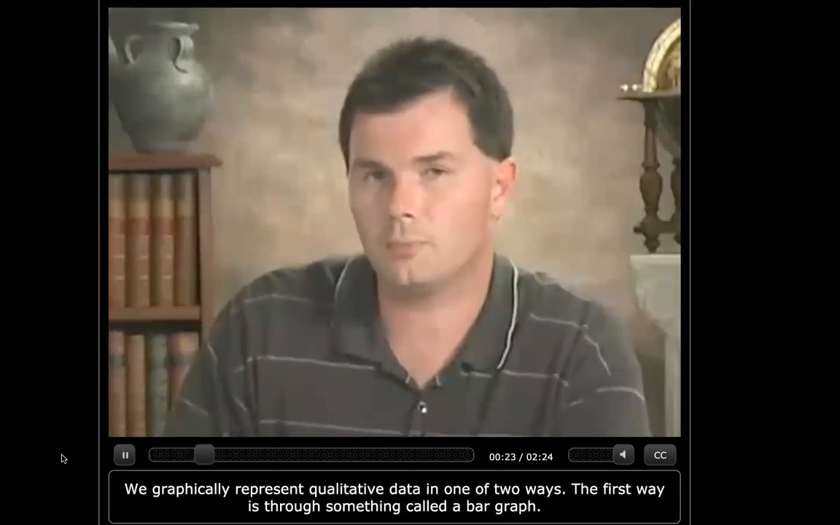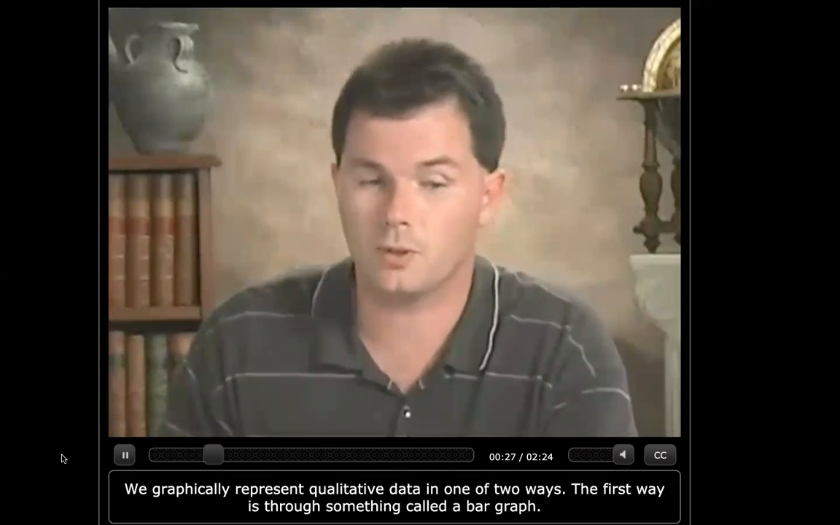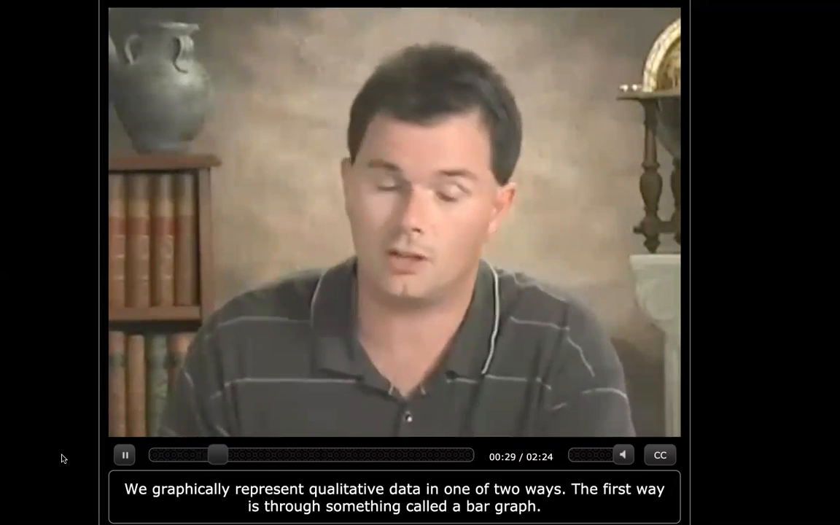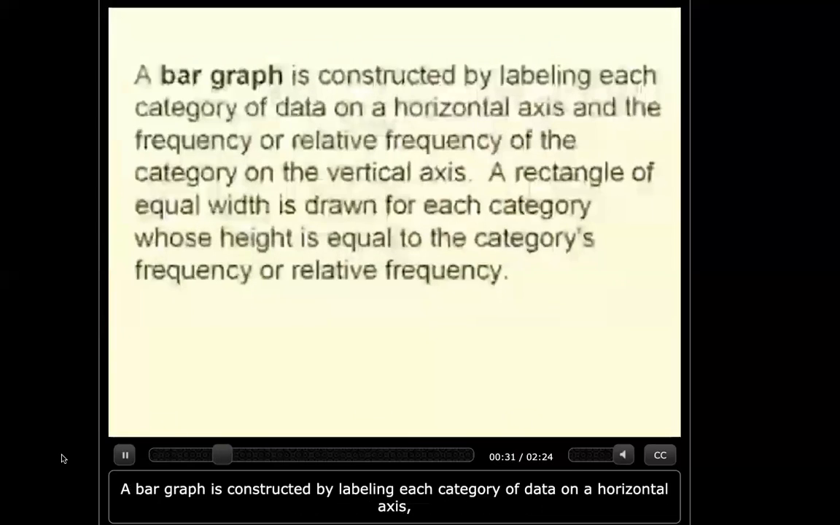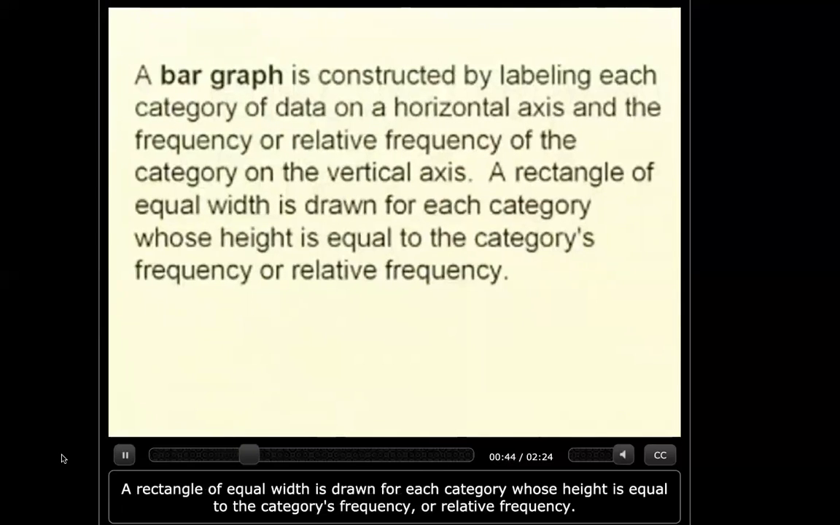We graphically represent qualitative data in one of two ways. The first way is through something called a bar graph. A bar graph is constructed by labeling each category of data on a horizontal axis and the frequency or relative frequency of the category on the vertical axis. A rectangle of equal width is drawn for each category whose height is equal to the category's frequency or relative